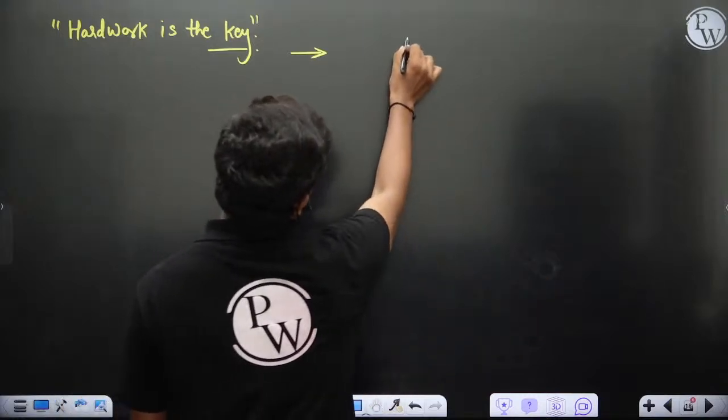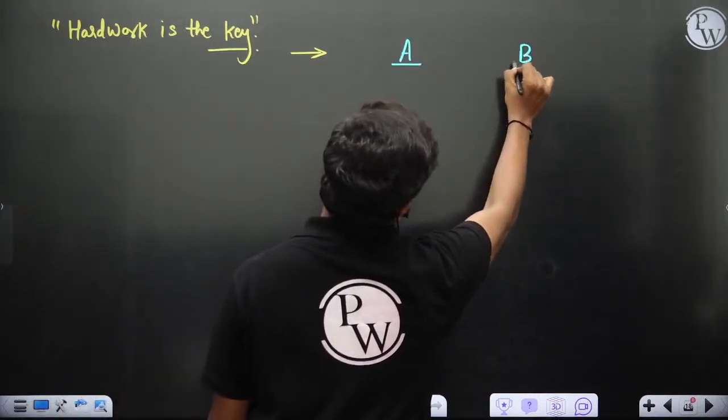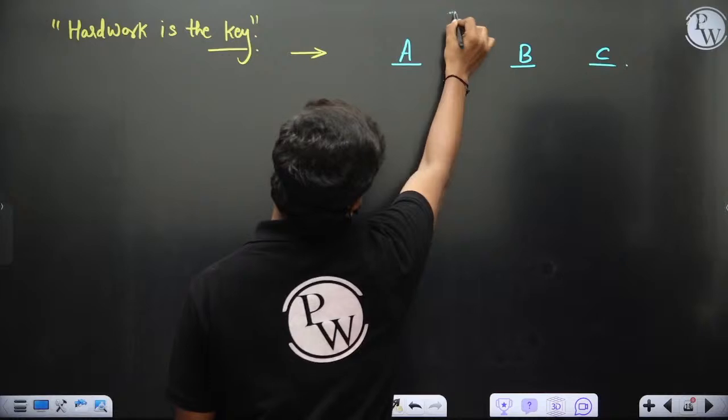So I'll tell you one thing. Let's say I take 3 persons. You have A, B and C. You have 3 persons.